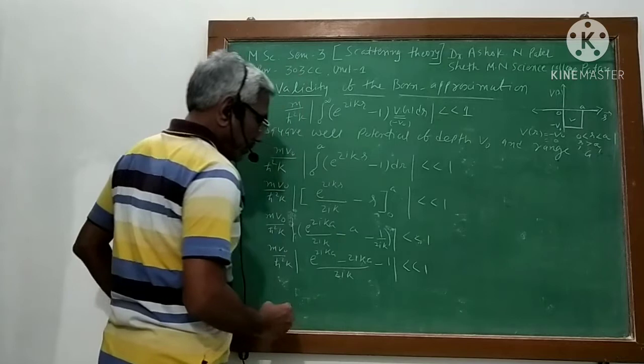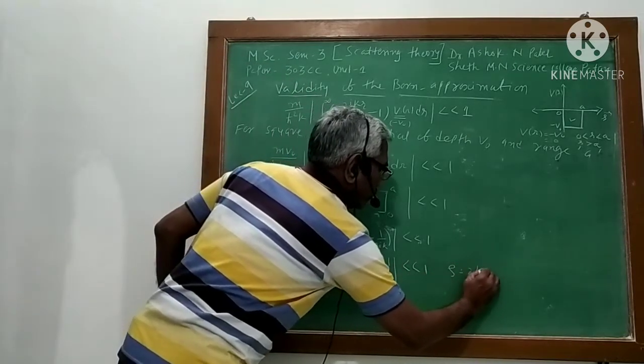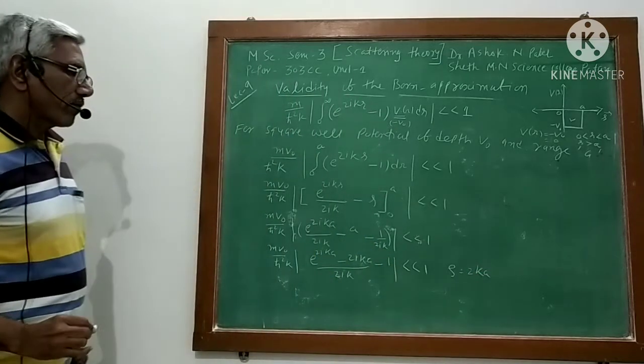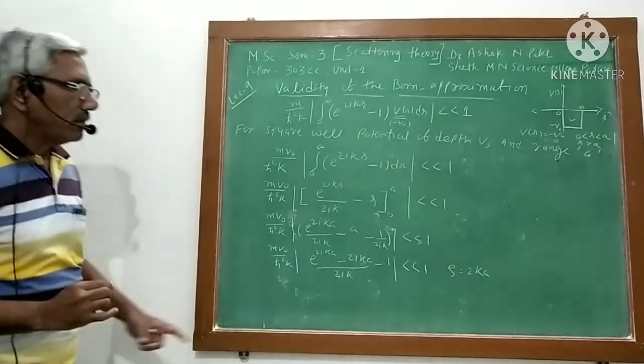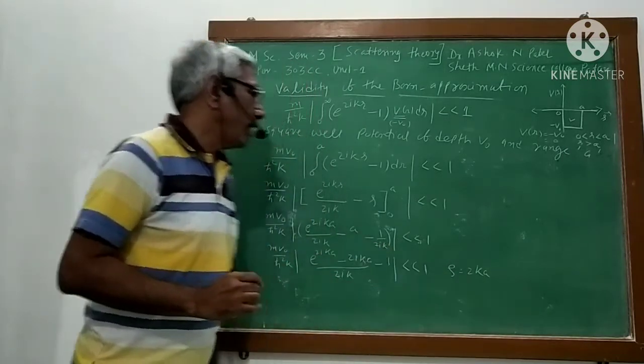Now suppose I consider rho is equal to 2ka, constant.